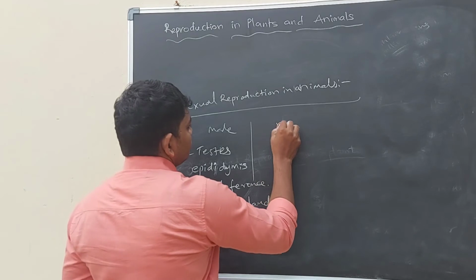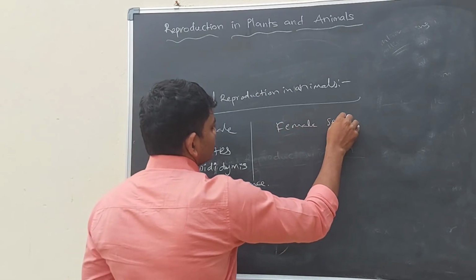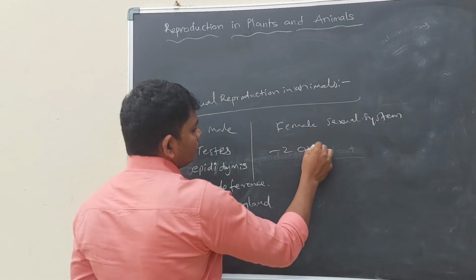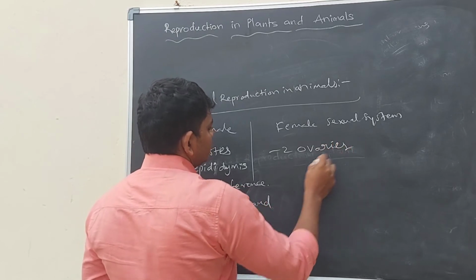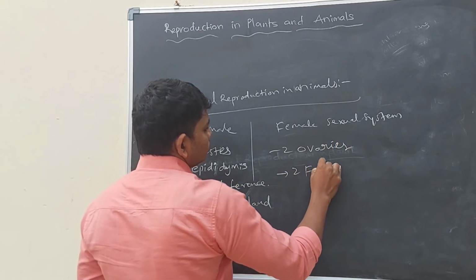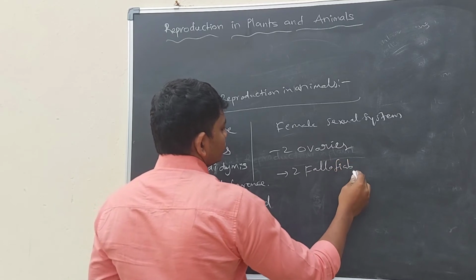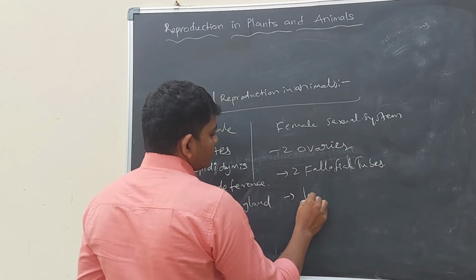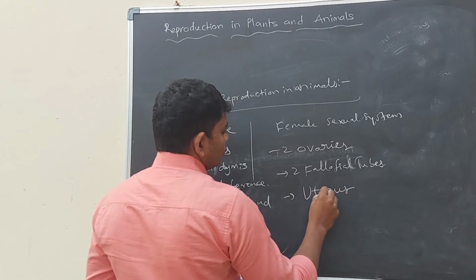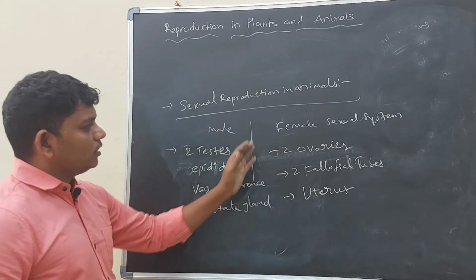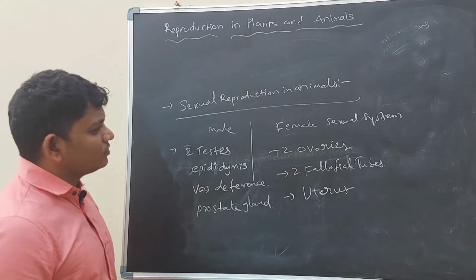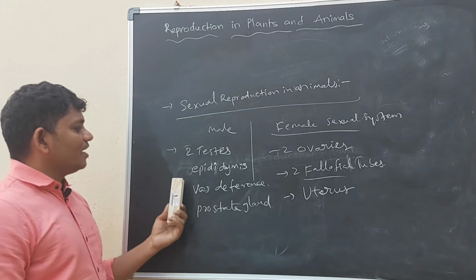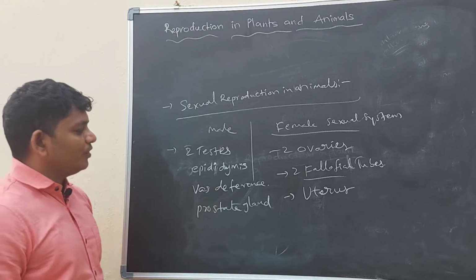When we talk about the female sexual system, they have two ovaries and two fallopian tubes, and one uterus. These are important parts in the female sexual system. So ovaries, fallopian tubes and uterus here, and testis, epididymis, vas deferens, prostate gland, and penis in the male.